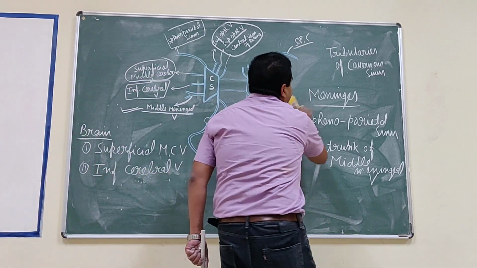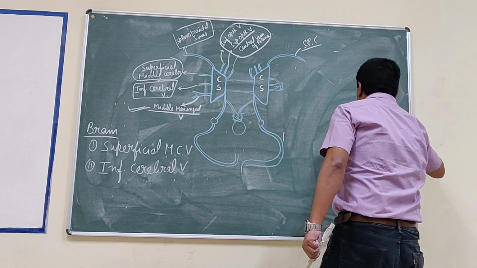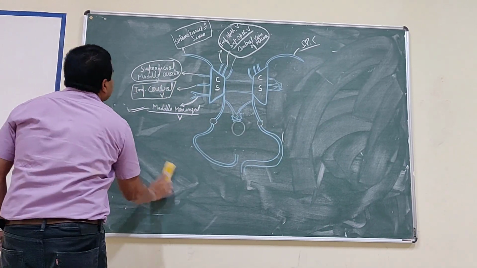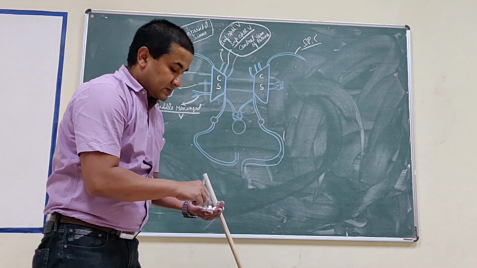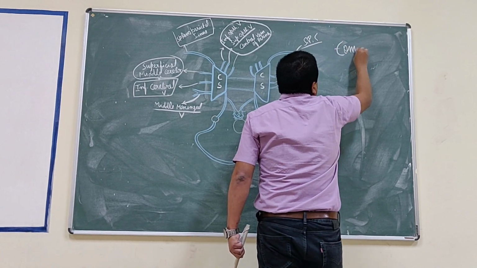Now, the communication. The communication of the cavernous sinus is very important from the clinical point of view.